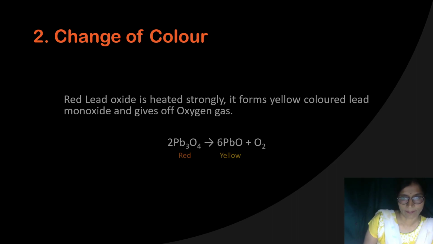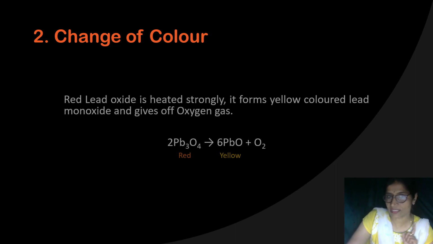Red lead oxide is actually red in color. Its formula is Pb3O4. But when it is heated, you will observe that the color changes from red to yellow.